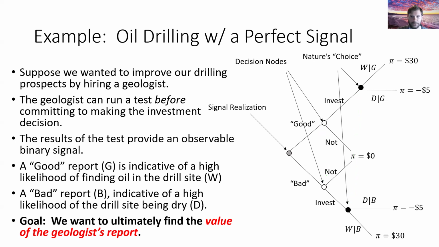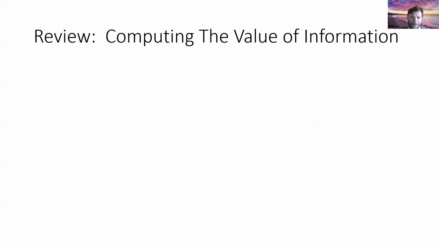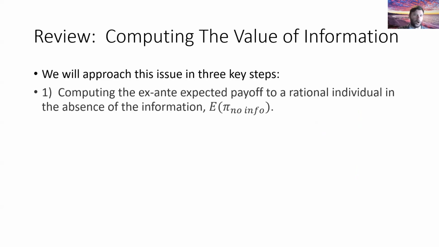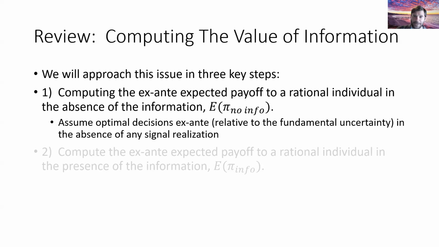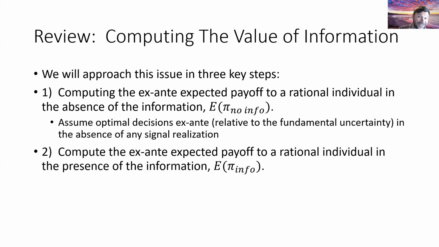Okay, so in order to do this, remember our 3-step process where step 1 involves us computing the ex-ante expected payoff without the information that we're considering here. This is precisely what we had done in the last segment and right at the beginning of this segment, where we revisited that and showed that the expected payoff with no information was $2 million. The next thing we have to do is compute the expected payoff using the geologist.